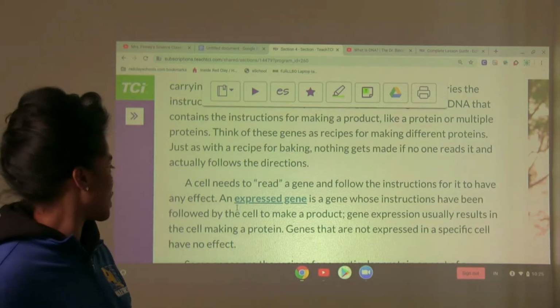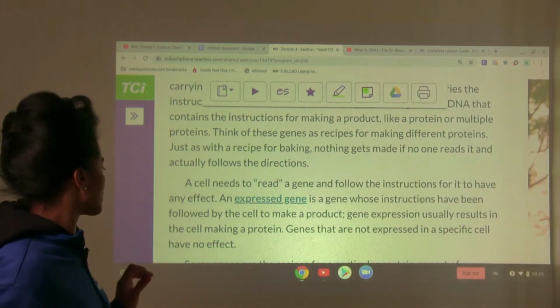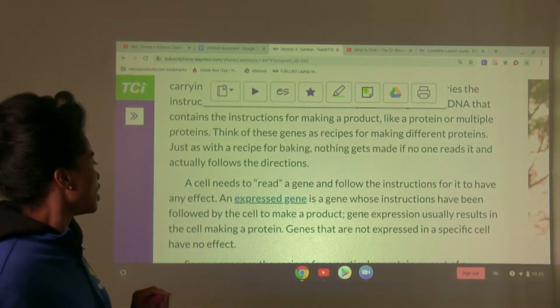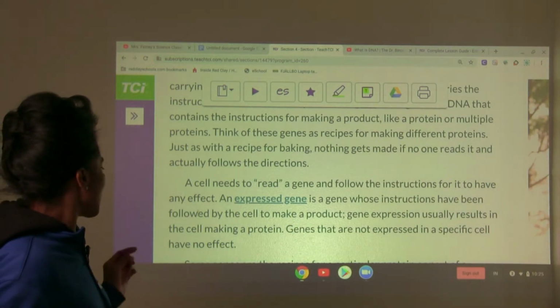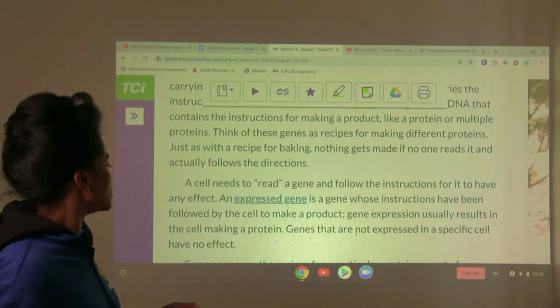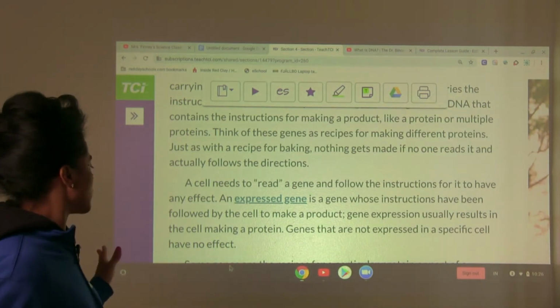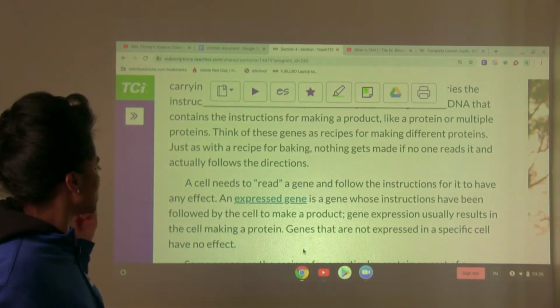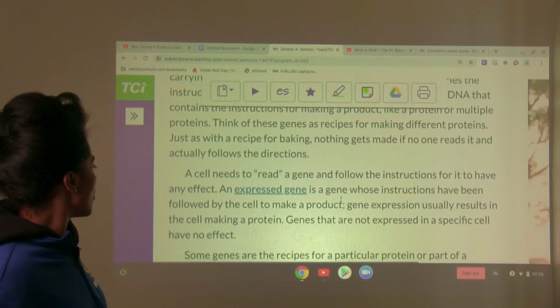An expressed gene is a gene whose instructions have been followed by the cell to make a product. Gene expression usually results in the cell making a protein, okay? Genes that are not expressed in a specific cell have no effect, all right? So it has to be an expressed gene for it to actually make a product.